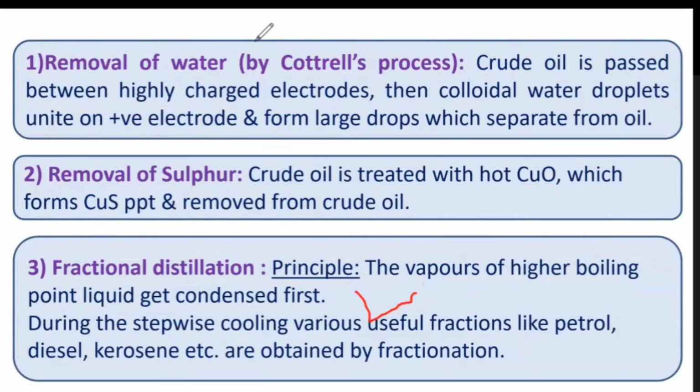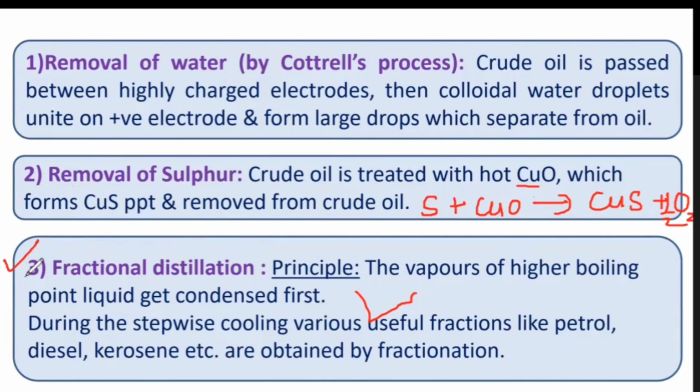So in the first step, Cottrell's process, water is to be removed. In sulfur removal, we need to add copper oxide. So what will happen? On addition of copper oxide, sulfur will be removed. It means if sulfur is present in the fuel and you are adding copper oxide, there is formation of copper sulfide and half O2 is released. In short, the copper sulfide is formed as a precipitate, and that can be separated from crude oil.